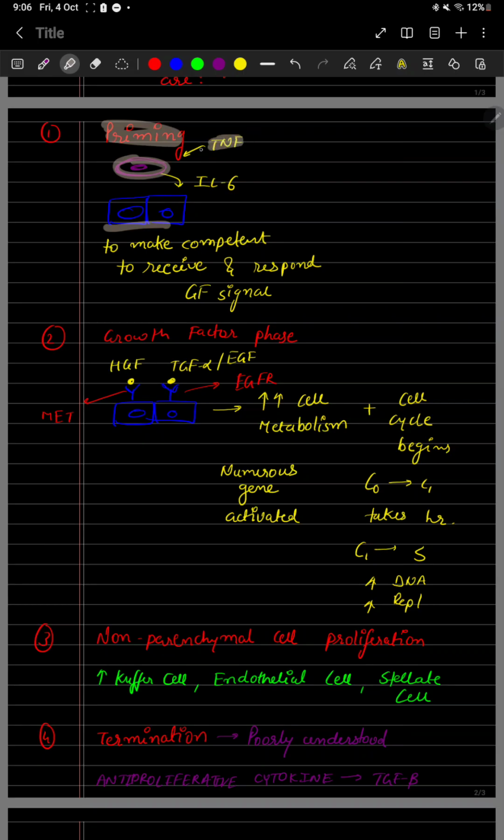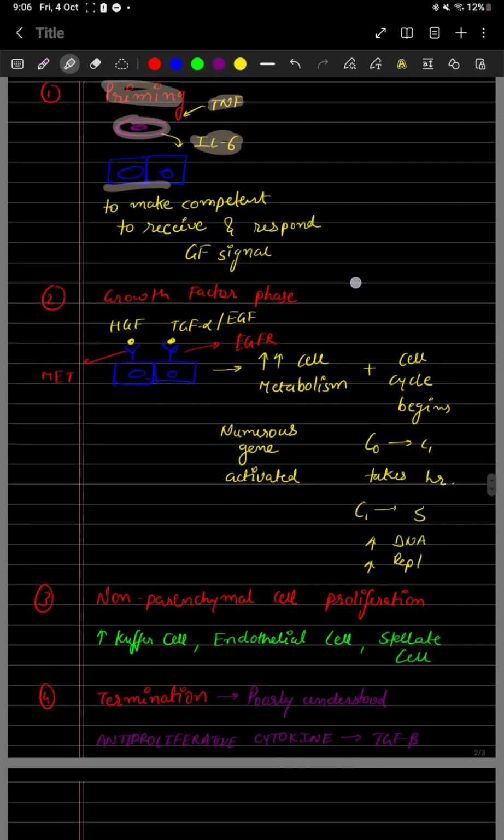Tumor necrosis factor stimulates the Kupffer cell, which releases interleukin 6. Then interleukin 6 makes hepatocytes competent to receive and respond to growth factor signals. So we make it competent, so it can respond to various growth factors.